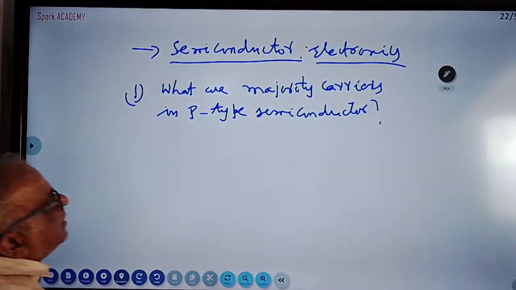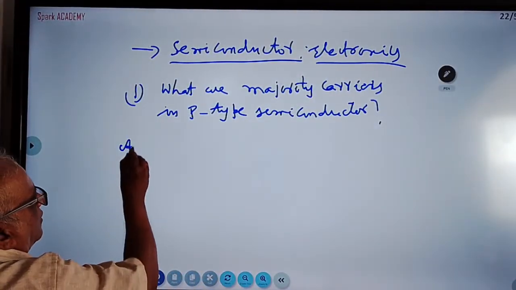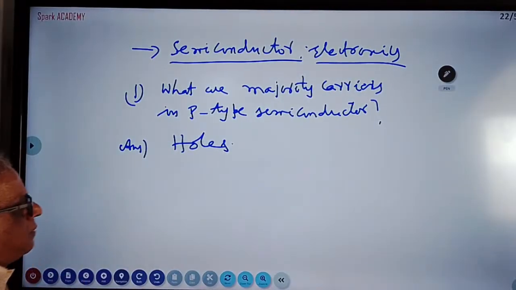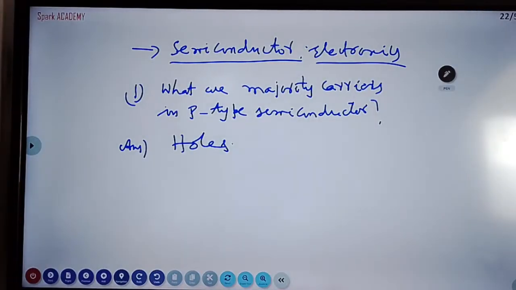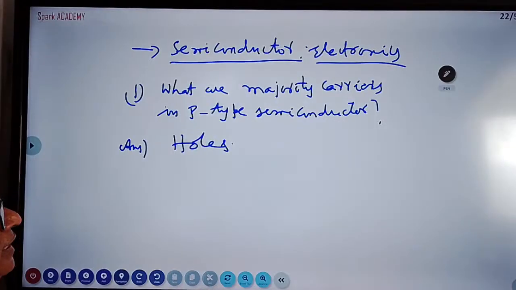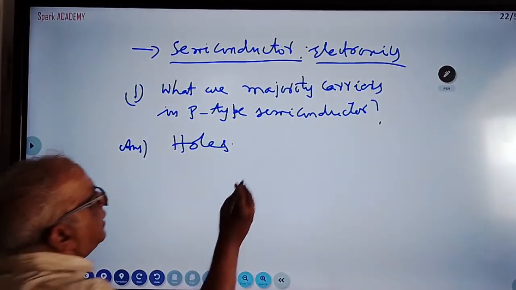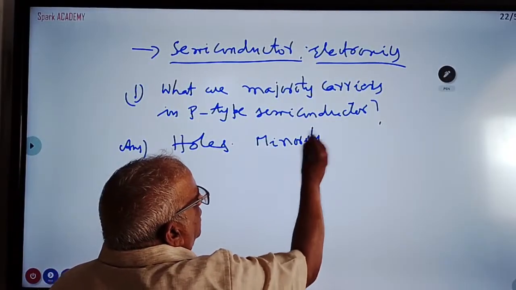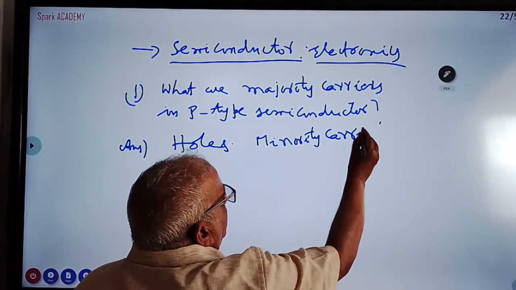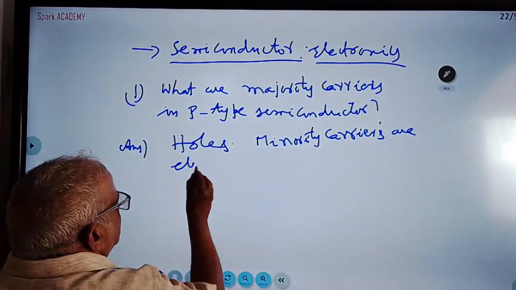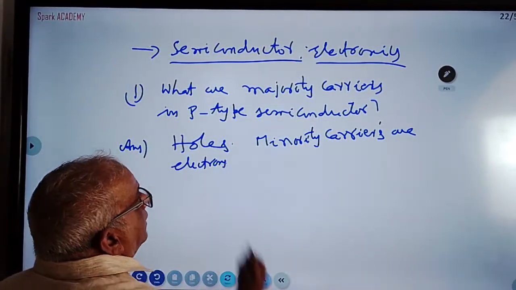If I am writing majority carriers in p-type semiconductor, the answer is holes. Holes: vacant site in a bond. If they ask minority carriers, majority carriers are holes, minority carriers are electrons. They ask both majority and minority. Minority carriers are electrons.